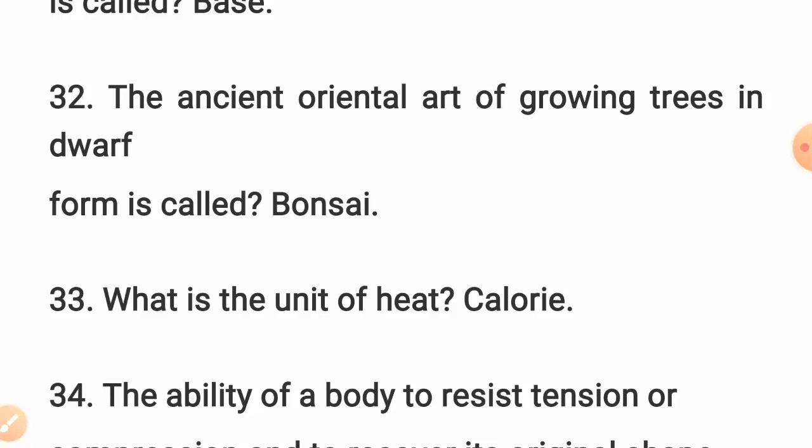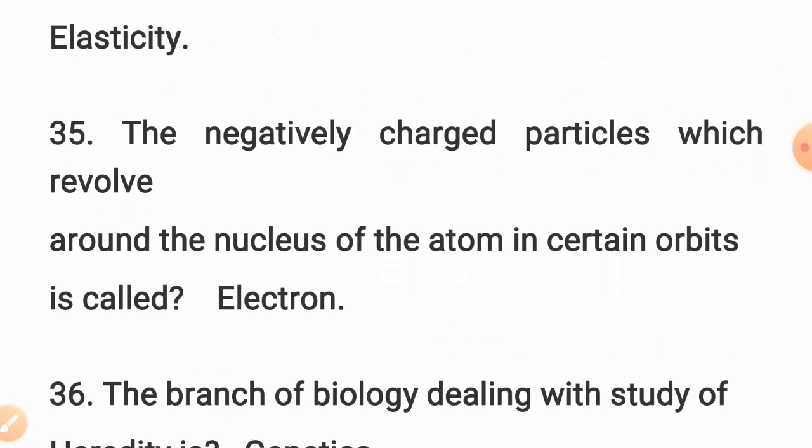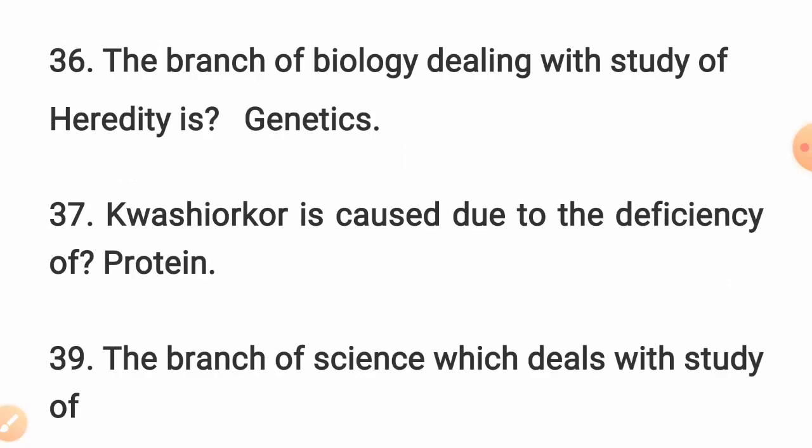What is the unit of heat? Kilogram. The ability of a body to resist tension or compression and to recover its original shape and size when the stress is removed is called elasticity. The negatively charged particle which revolves around the nucleus of the atom in certain orbits is called electron. The branch of biology dealing with the study of heredity is called genetics.